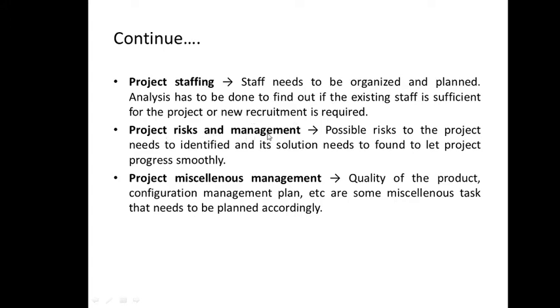Then project risk management. So another activity is we go for risk management, right? If you remember, we have done this risk management in the spiral model. I'll repeat it, but yes, it has been taken up. And other activities include we need to check for the quality of the product. That means basically we are concerned with quality assurance, verification and validation. Then we look for configuration management plans. If you remember, this configuration management, software configuration management, was taken up in the RUP model. We will repeat it again, right? So these are a few of the activities which are required to be taken up.